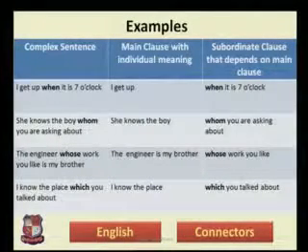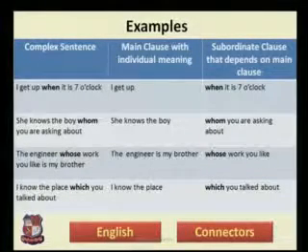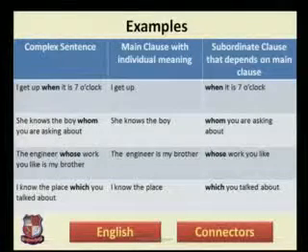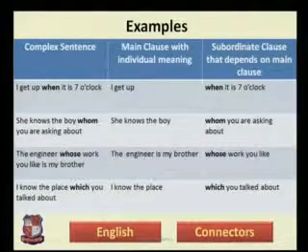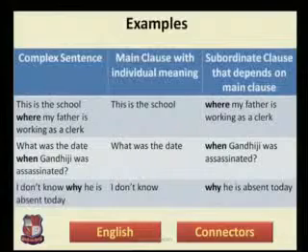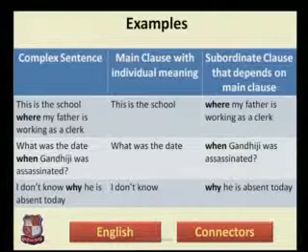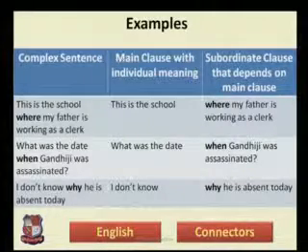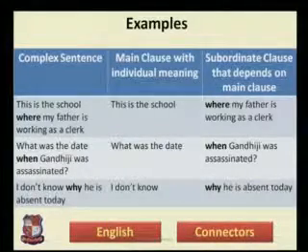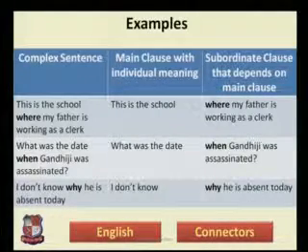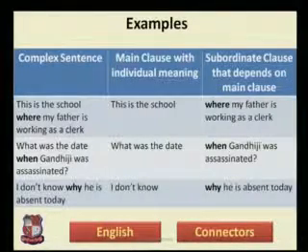As you can see in the last sentence, I know the place which you are talking about. So again, in the subordinate clause, there is a connector, which, and that refers to the place, meaning the noun, the place. Some more examples of the connectors where, when and why. We can simply understand that the word where refers to the name of a place, the word when refers to the noun or the word showing time, and the word why refers to the reason.